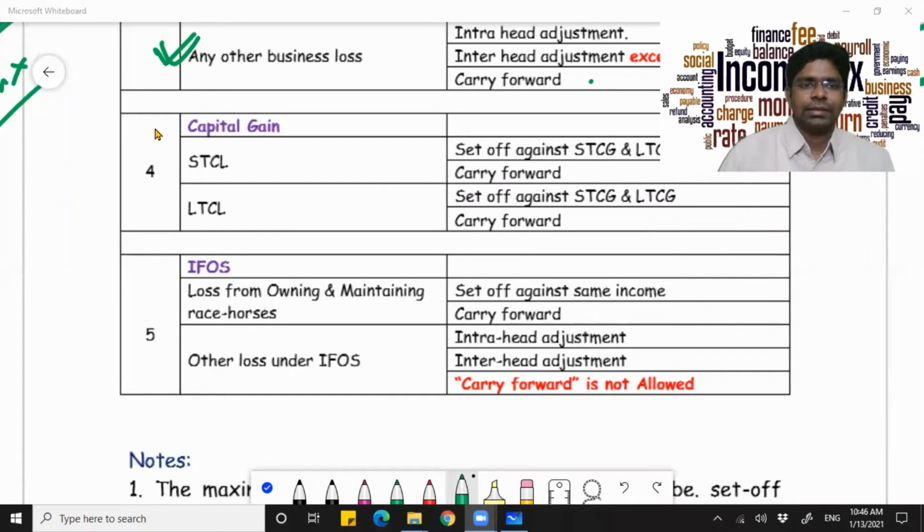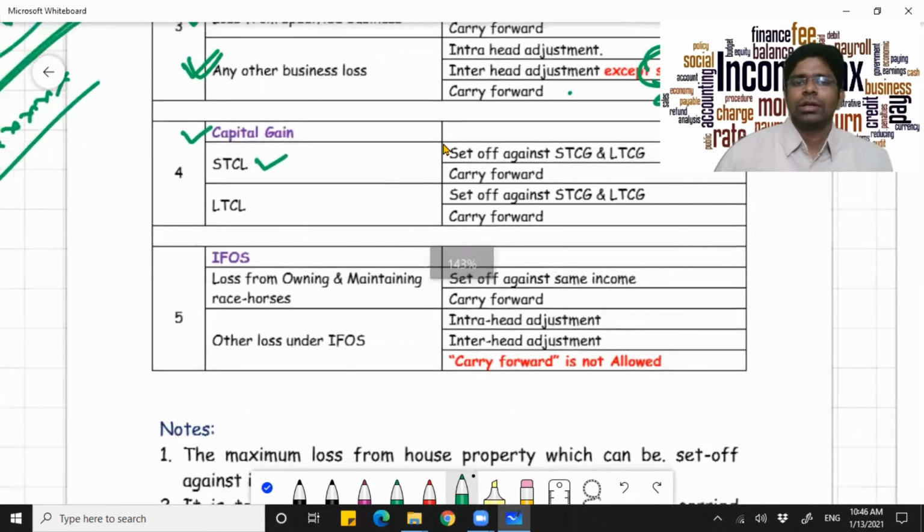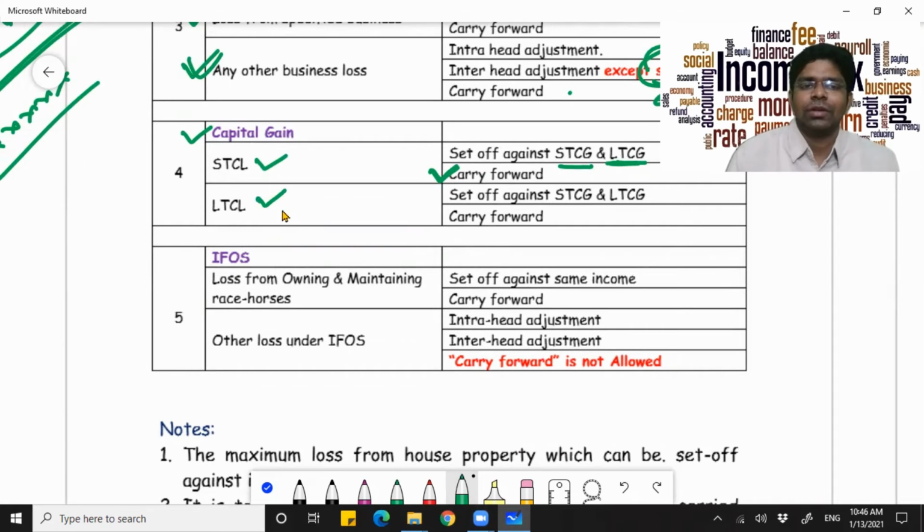Now the next head is capital gain. Short-term capital loss can be set off against short-term capital gain and long-term capital gain, and then you can carry it forward. Coming to your long-term capital loss, you can set it off only from long-term capital gain.